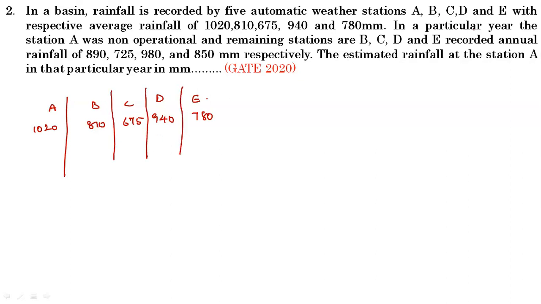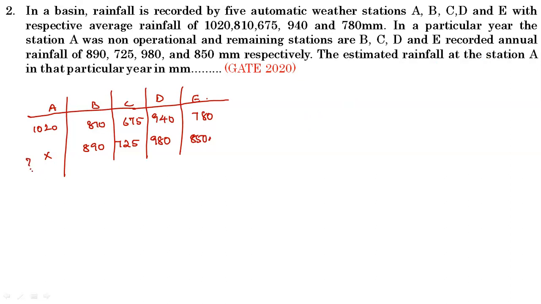In a particular year, the station A was inoperative, and the remaining stations B, C, D, E recorded 890, 725, 980 and 850 mm. We want to find the estimated rainfall of the station A in that particular year.